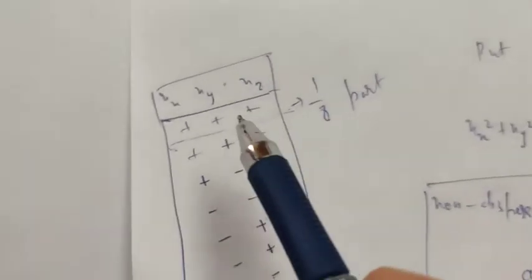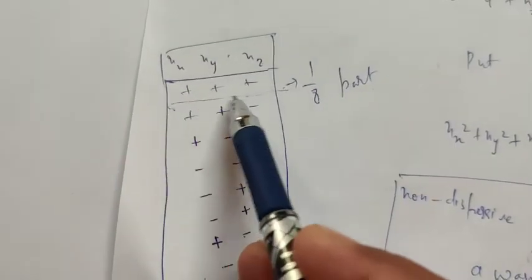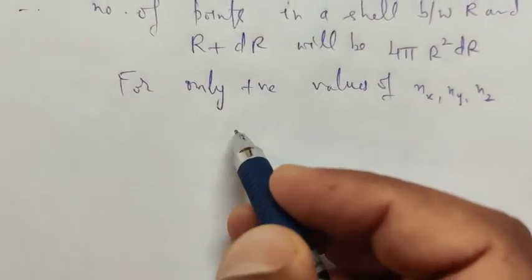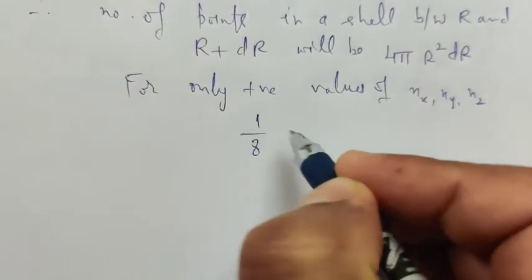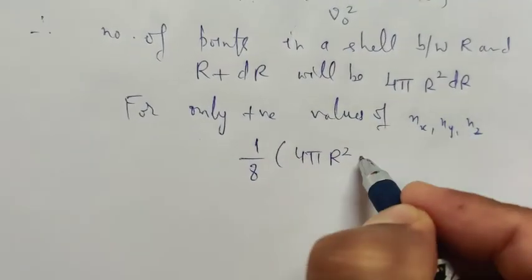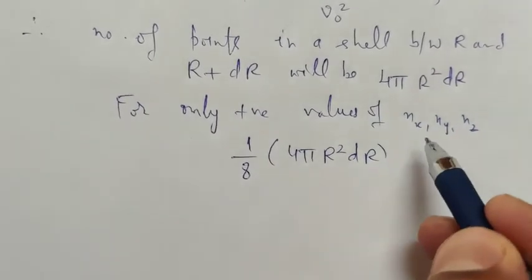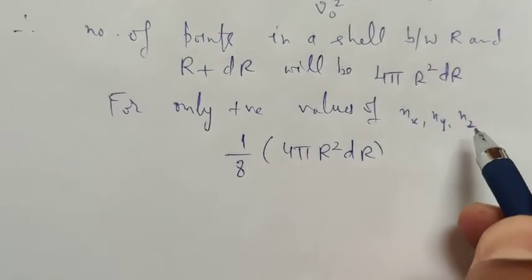So positive values only will be 1/8 of this 4 pi r square into dr. This is for the whole values, and this is only for the positive values of nx, ny and nz.